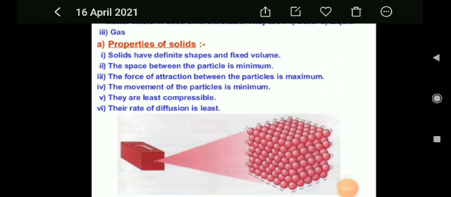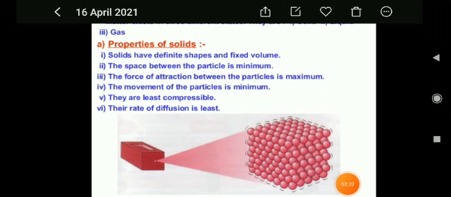Next property, students, we will discuss: solids can hardly be compressed on applying pressure. Also, we can say the space between the particles is minimum. It is very difficult to compress a solid on applying pressure. For example, we cannot press a piece of stone by applying pressure with our hands. Actually, the constituent particles are so closely packed in a solid that they either do not come closer or do so only slightly when a high pressure is applied.